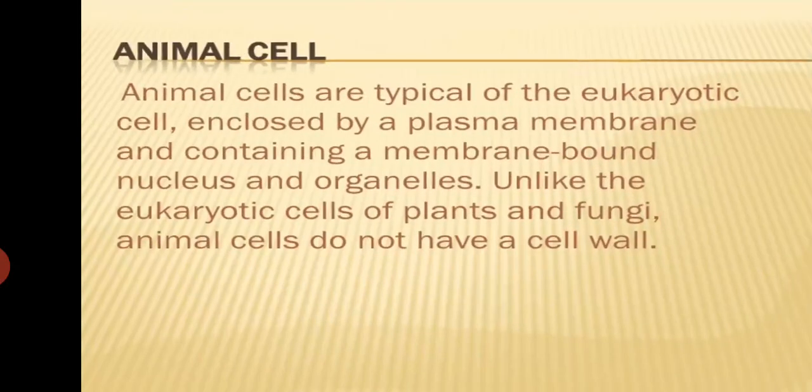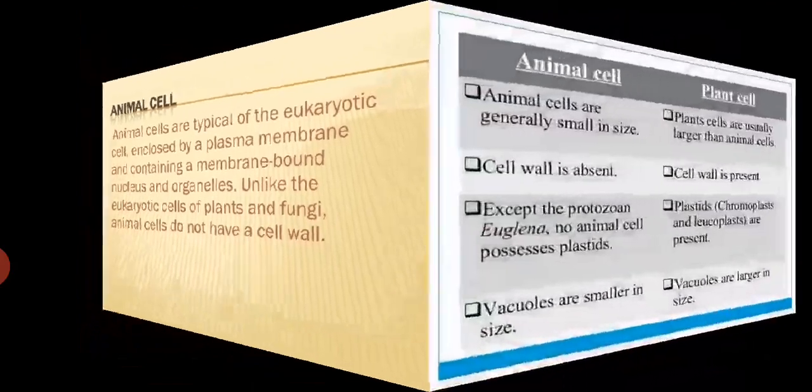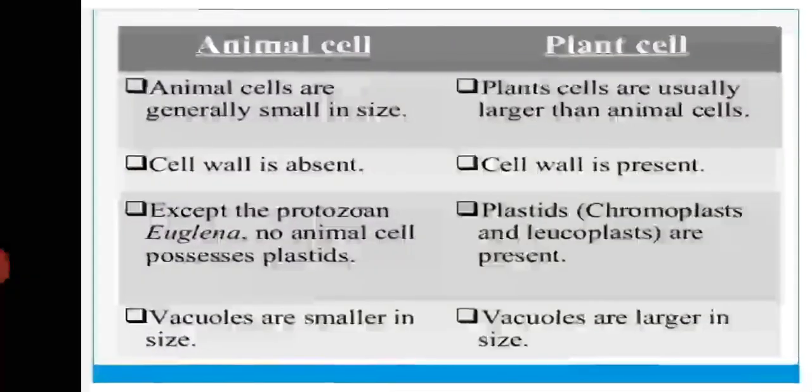Animal cells are typical of the eukaryotic cell, enclosed by a plasma membrane and containing a membrane-bound nucleus and organelles. Unlike the eukaryotic cells of plants and fungi, animal cells do not have a cell wall. Now, here are the major four differences between animal cells and plant cells.